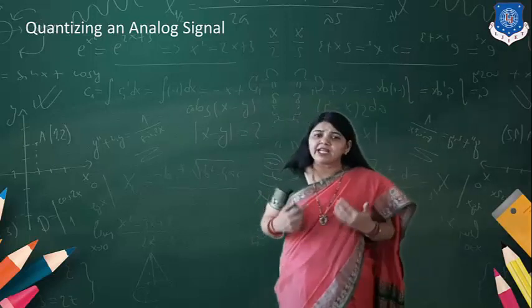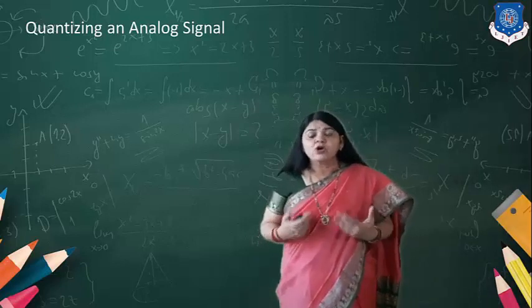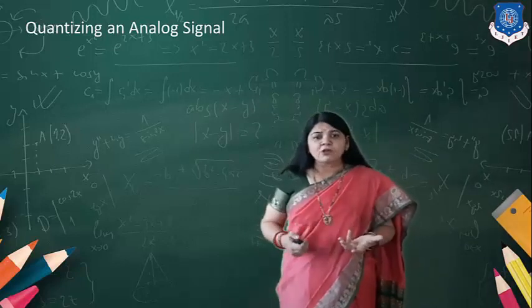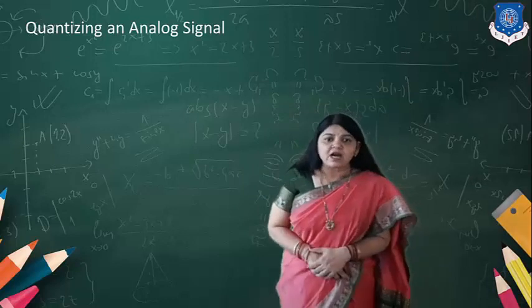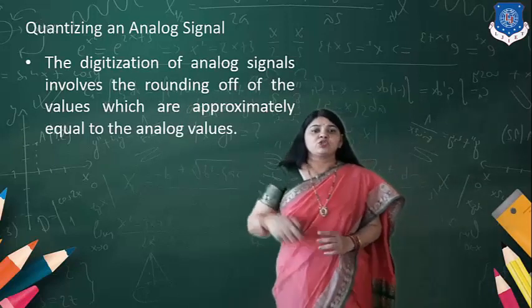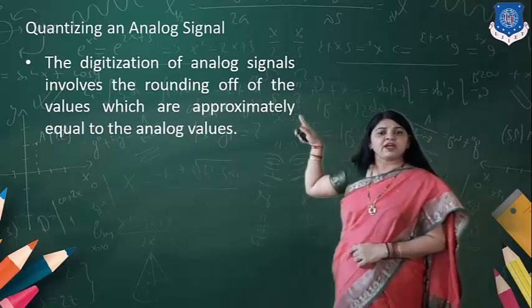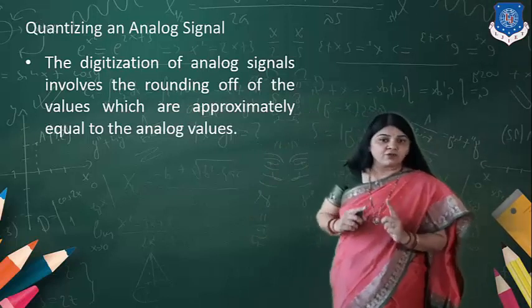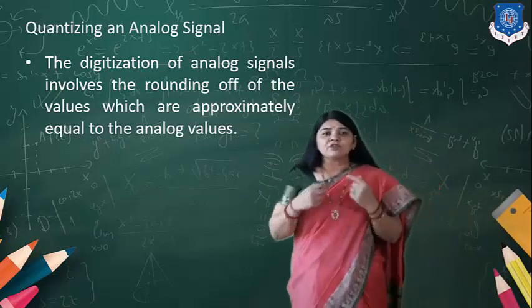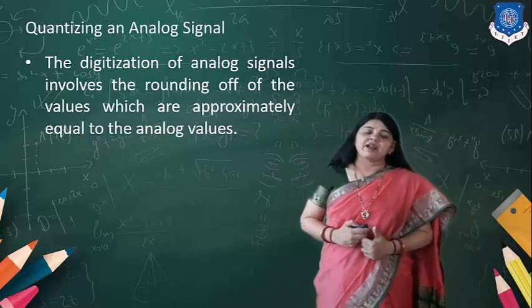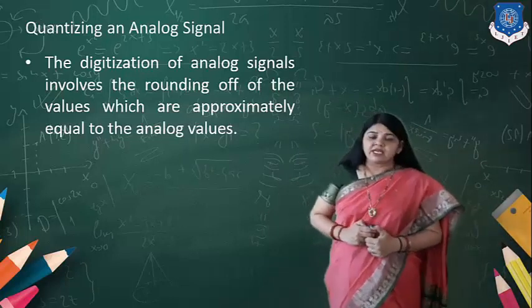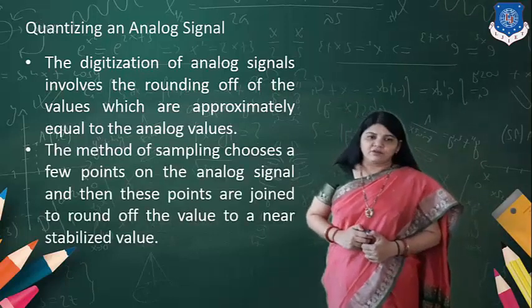So we have to find the rounded off value of the sampled output, which is referred to as quantization. The digitization of the analog signal involves rounding off the values, which are approximately equal to the analog values.